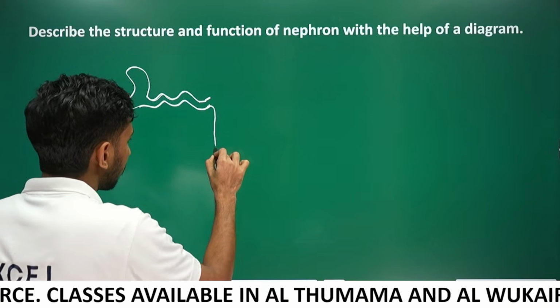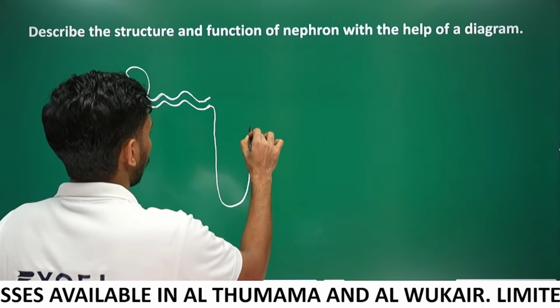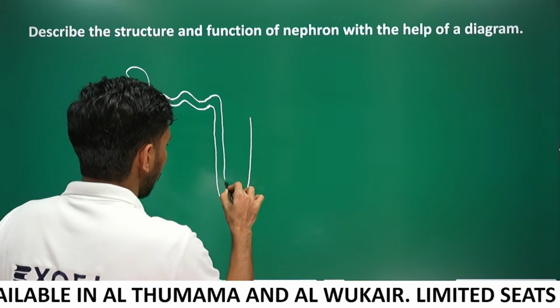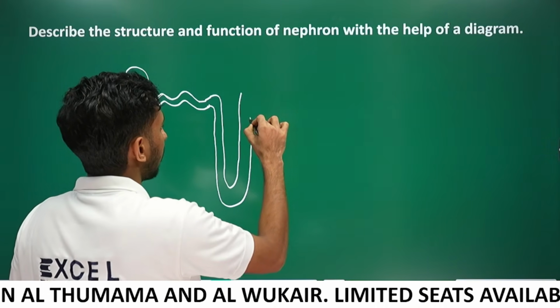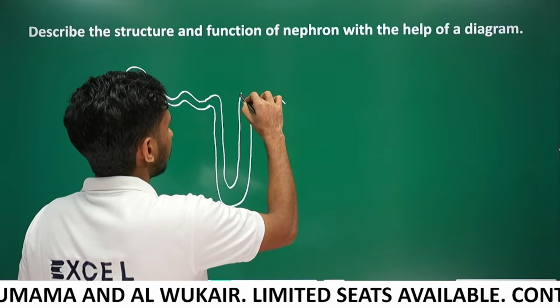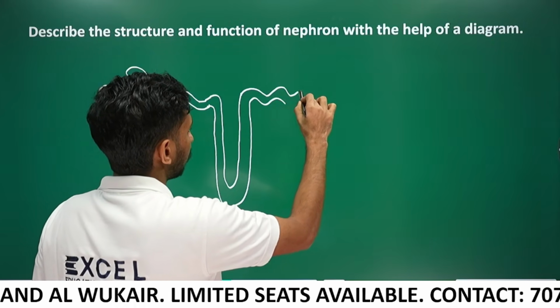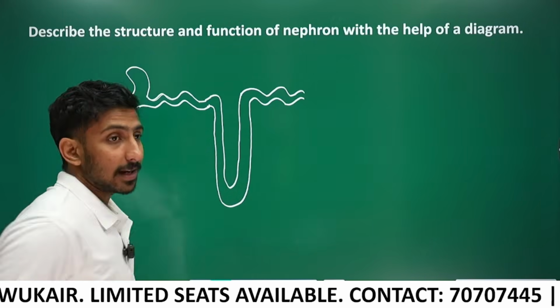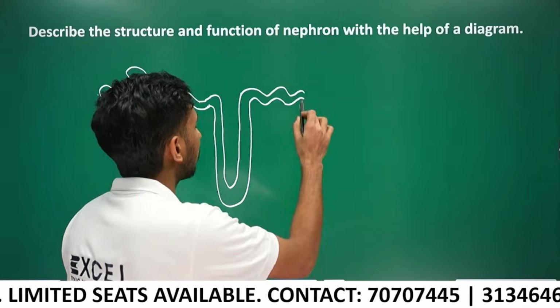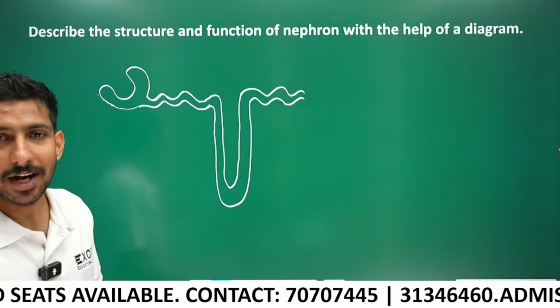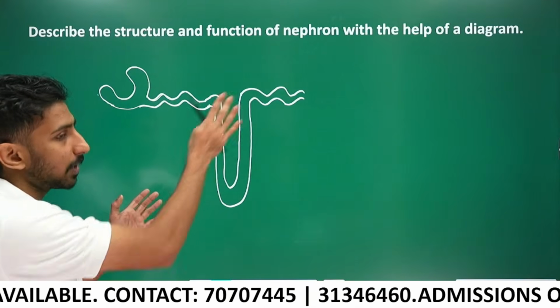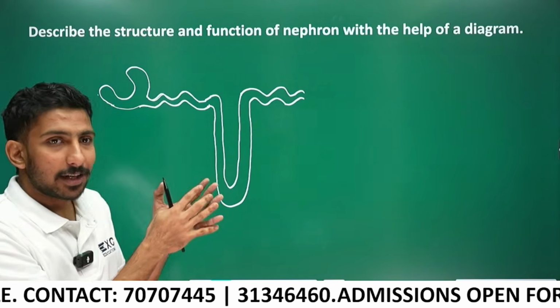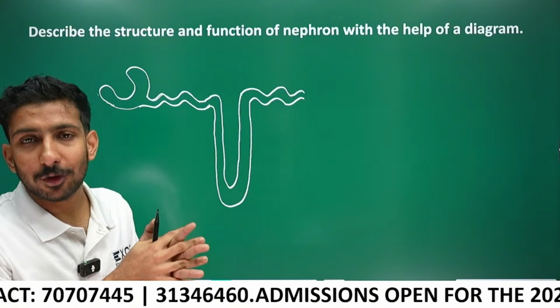Then there is a U-shaped or hairpin-shaped part called Henle's loop, and another coiled tube called the distal convoluted tubule or DCT. We don't have to study the separate names of these three parts. Together we can call them the tubular part of nephron.